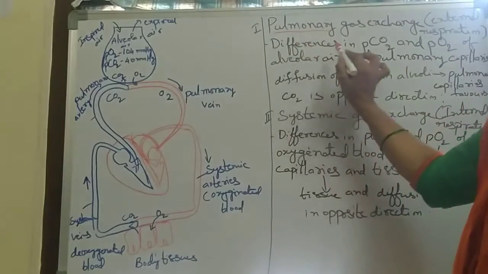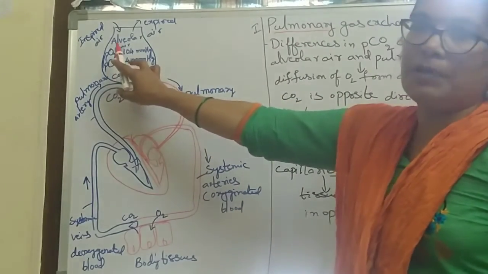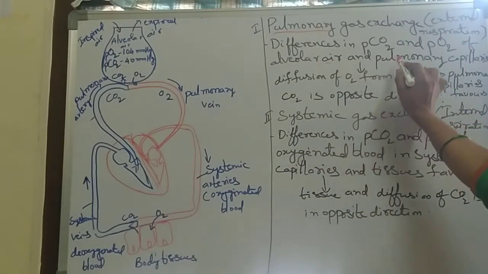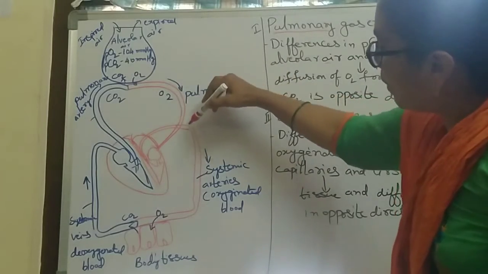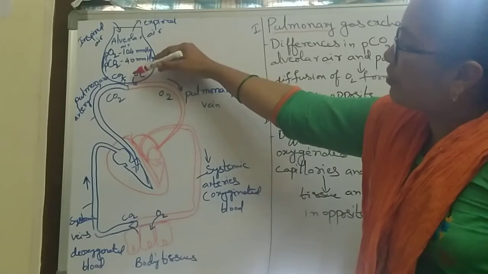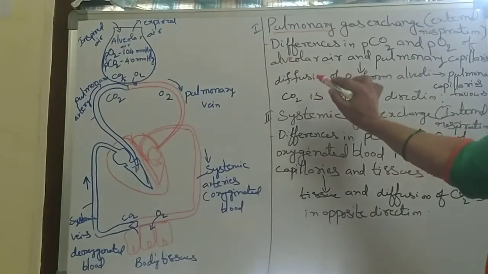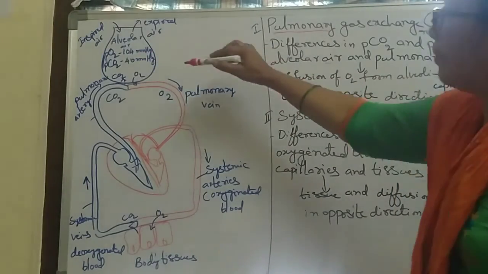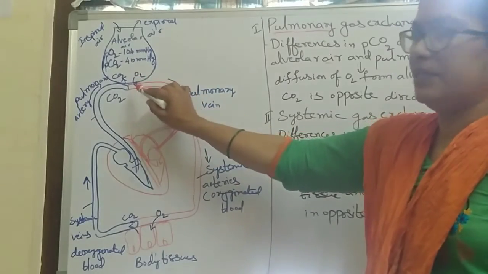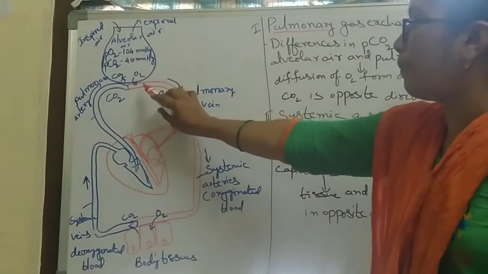The differences in PCO2 and PO2 between the alveolar air and the pulmonary capillaries cause the diffusion of oxygen. Oxygen easily diffuses from the alveoli into the pulmonary capillaries.